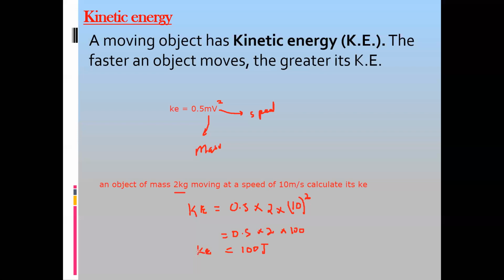So for calculating kinetic energy, you need the mass and you need the speed at which the object is moving. The formula for kinetic energy I wrote here, it's 0.5 mv square. The kinetic energy, or KE, is equal to half, I can write 0.5, mass into velocity square.